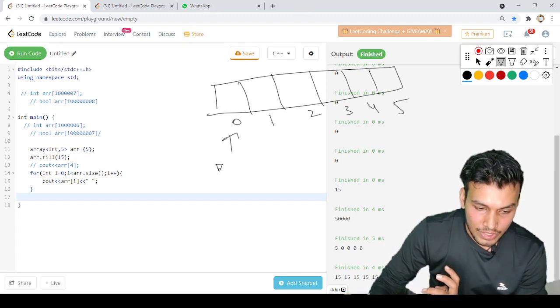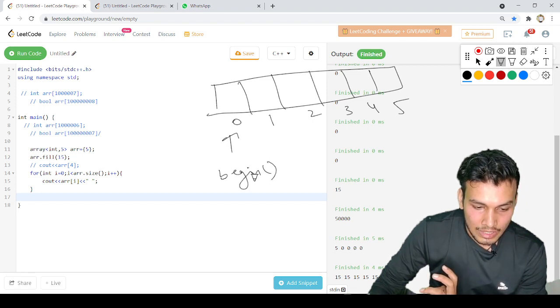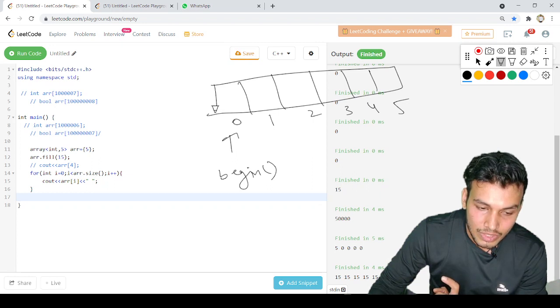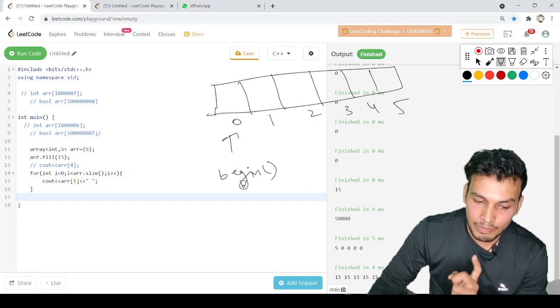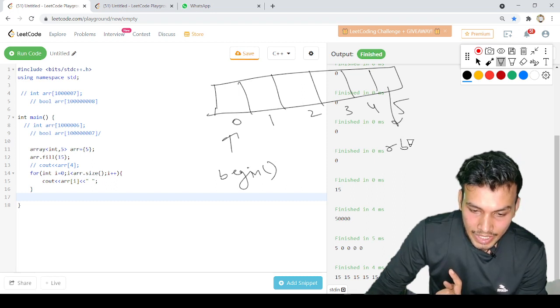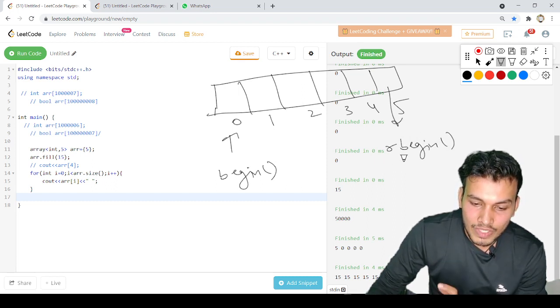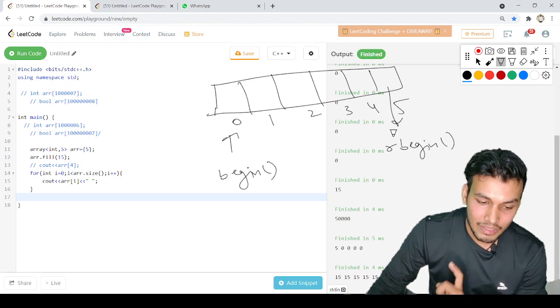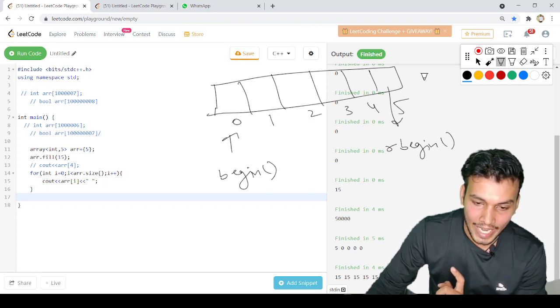So we have one function that is begin. This begin iterator will always point to the 0th index. Then we have rbegin, the reverse begin. This reverse begin will always point to the last index of your array. Then we have the end iterator.